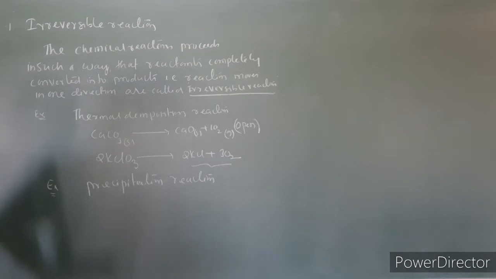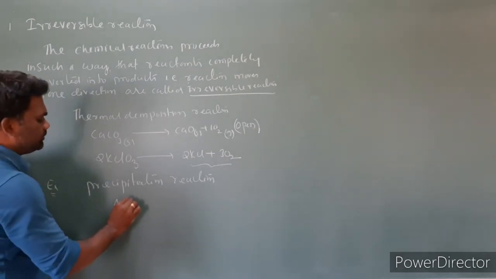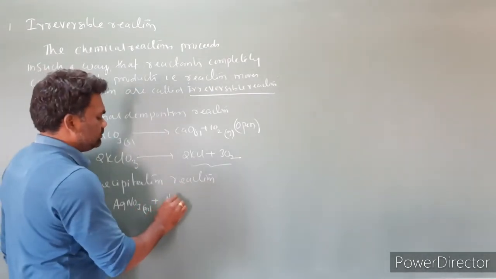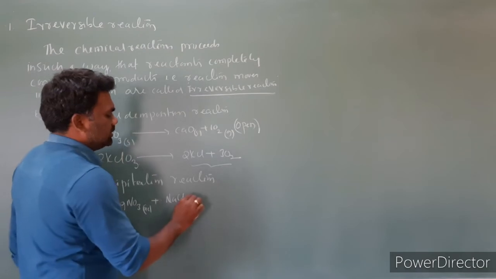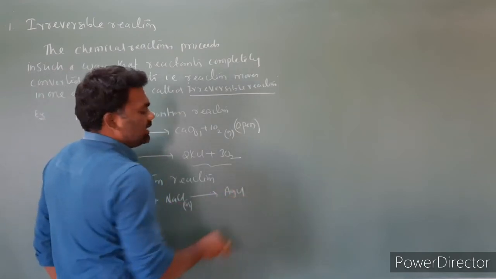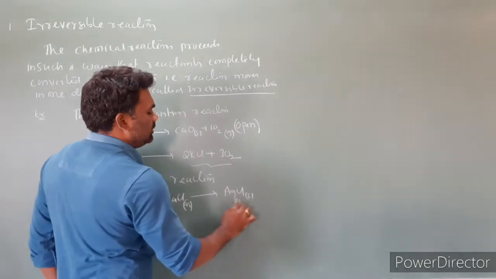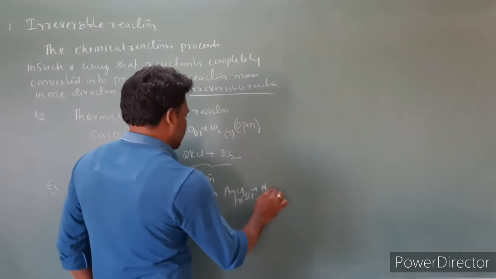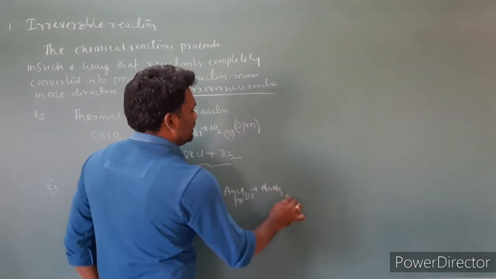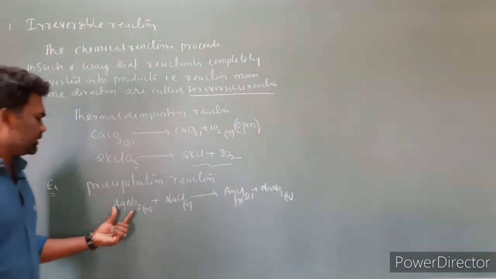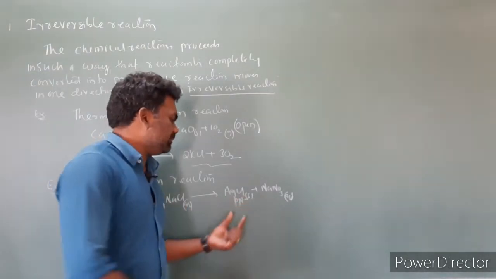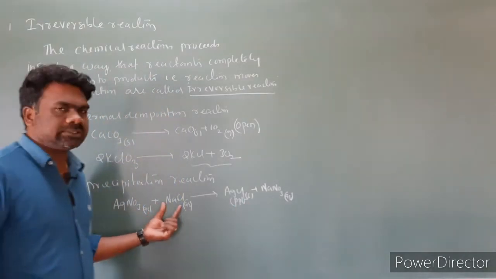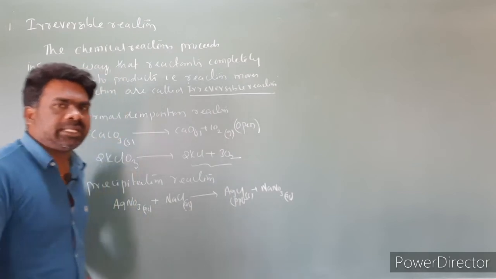So look at the precipitation reaction. I am taking an example, AgNO3 in aqueous plus NaCl, also in aqueous. Then the product is AgCl, which is a solid, nothing but precipitate, plus NaNO3 in aqueous. So AgNO3 reacts with NaCl to form AgCl precipitate. So what are the products formed? They do not give back AgNO3 and NaCl. So only the forward reaction is possible, the backward reaction is not possible.